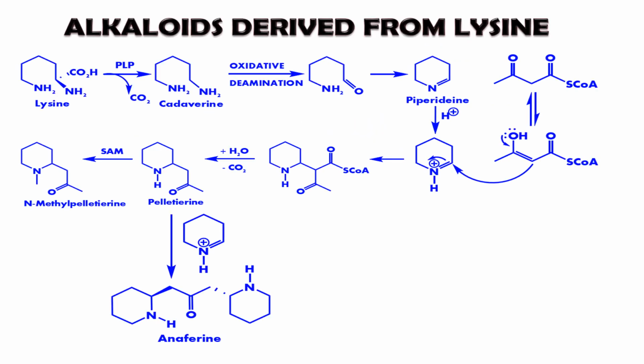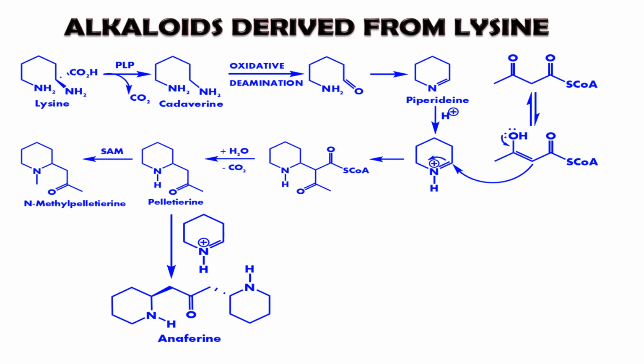So again, an alkaloid derived from lysine. Now the same principle applies as with ornithine. PLP is used for decarboxylation, and cadaverine is formed, and this cadaverine can undergo oxidative deamination so as to form an aldehyde functional group. Now cyclization between the electrophile and nucleophile takes place. Piperidine can be formed, and to this piperidine maybe you have to add acetyl CoA so as to produce a different class of compound. At the final stage of the biosynthesis pathway, you produce what? Anaferine, which is an alkaloid.